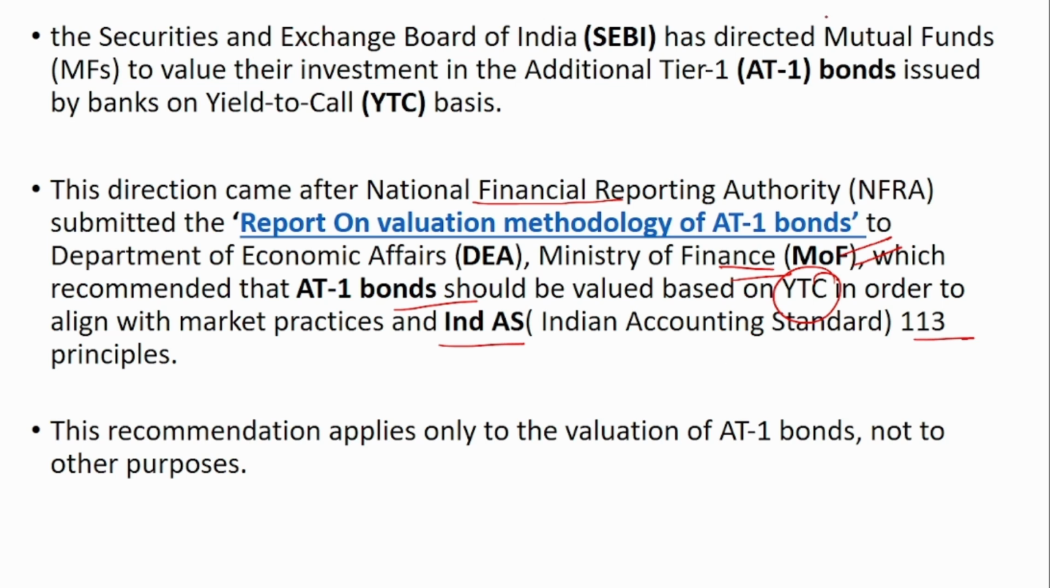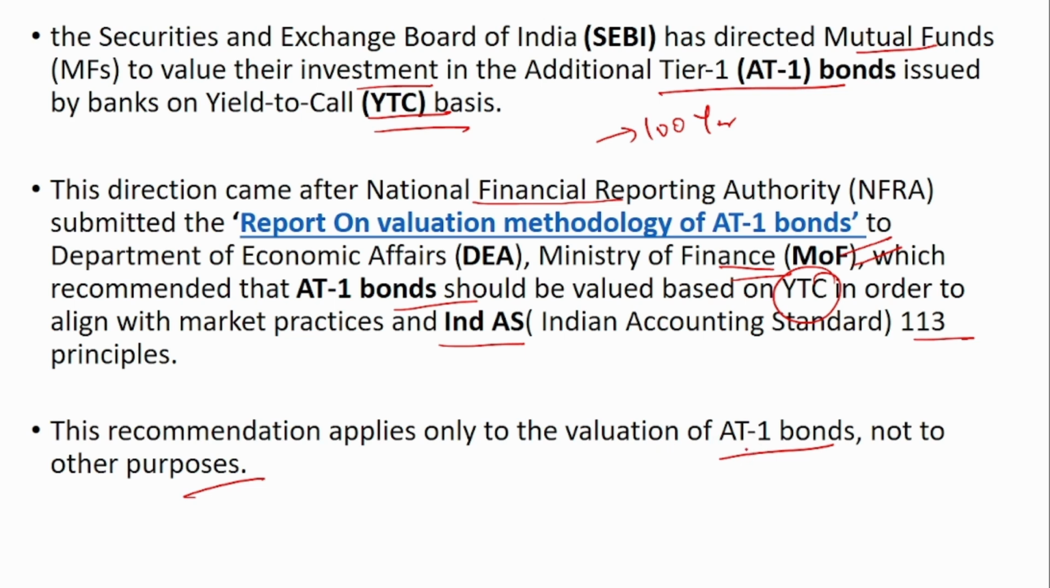So now SEBI has directed the mutual funds to value their investments in the additional tier 1 bonds issued by banks on a yield to call basis. So again it has been changed back to yield to call basis. SEBI has told mutual funds, you value your investments based on the yield to call basis. You don't have to consider the 100-year maturity period for the valuation. This recommendation applies only to the valuation of the AT1 bonds and not to any other purposes.